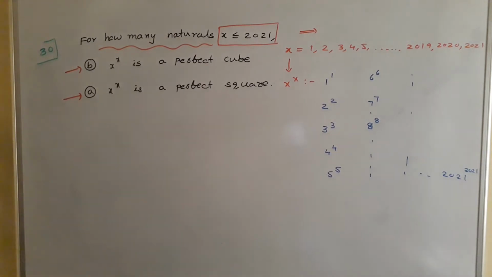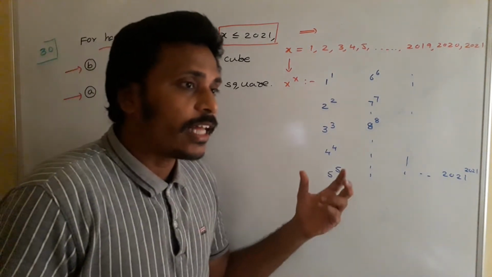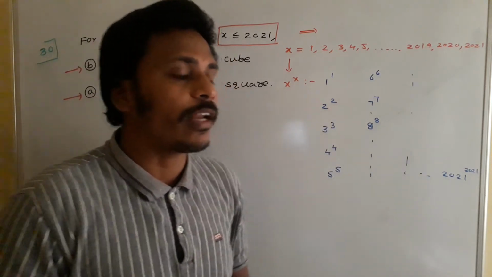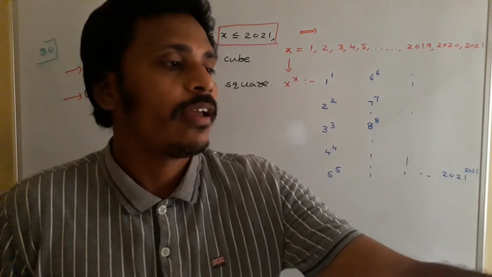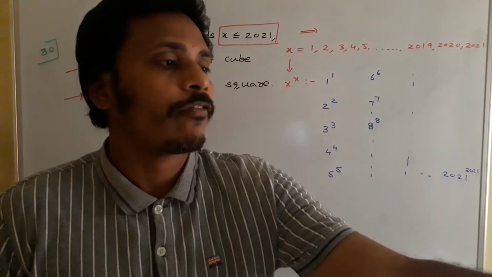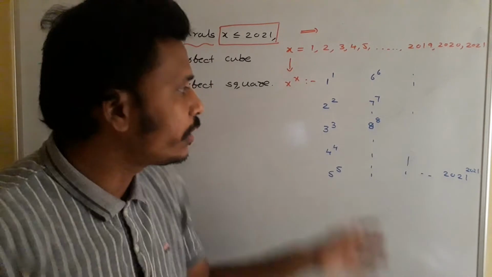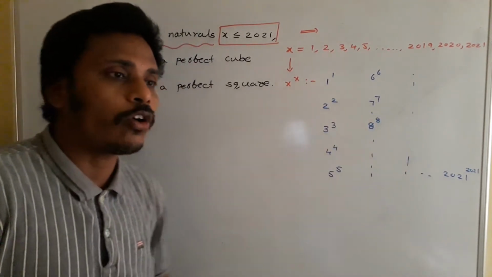And now our target is to identify the numbers which are perfect squares in these 2021 numbers. We are going to identify perfect squares. How many perfect squares are involved in these 2021 numbers? That count we need to identify.